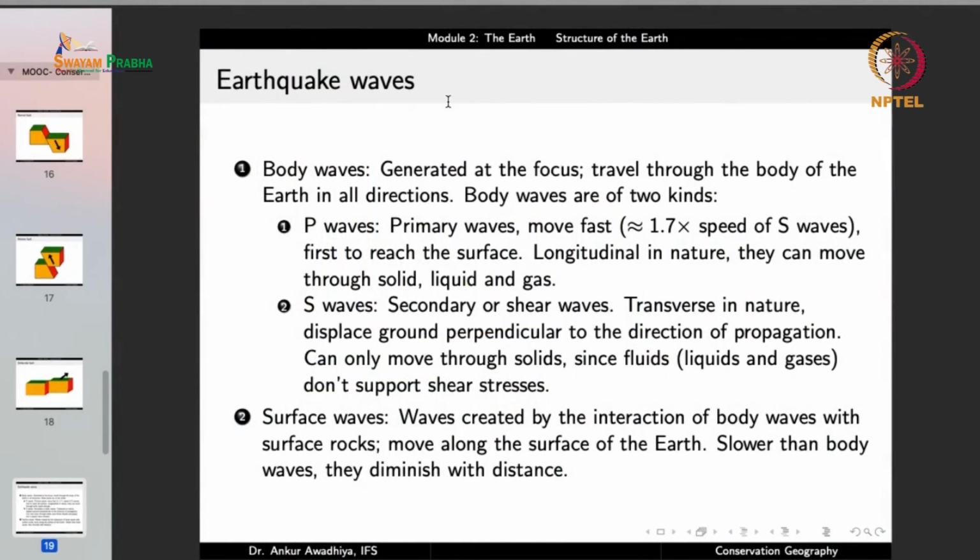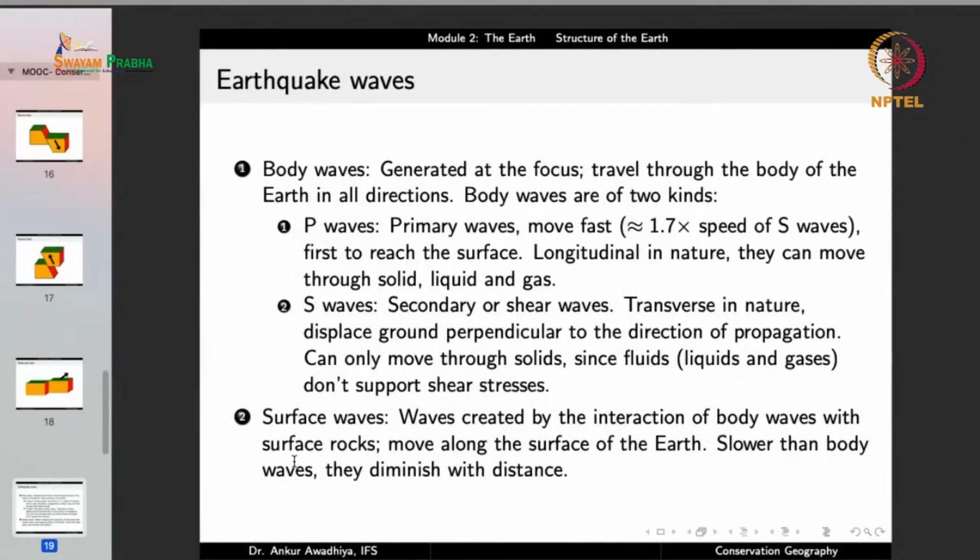They can only move through solids because fluids, that is liquids and gases, don't support the shear stress. Now in this case we are talking about the body waves. So they are moving throughout the body of the earth, but they'll only move where you have solid. If there is a fluid, then it will not be able to bear shear stresses, and so the S waves will not be able to move through them. So this is a very important property of the S waves, and this can help us get information about what is inside the earth.